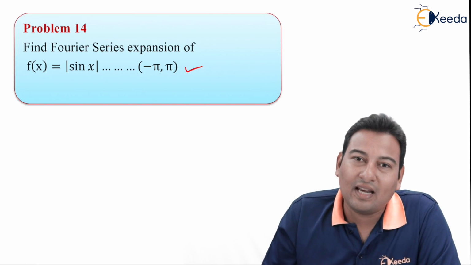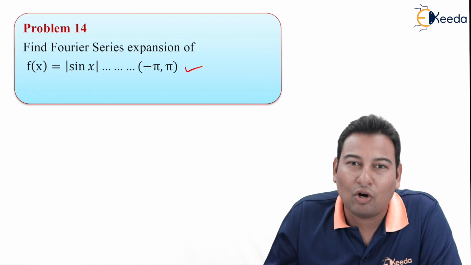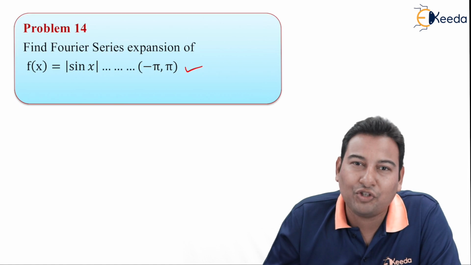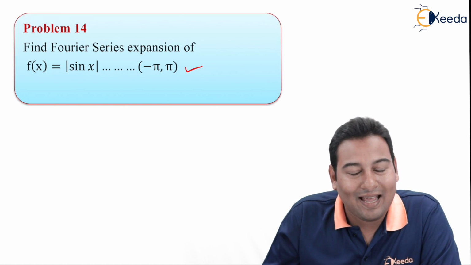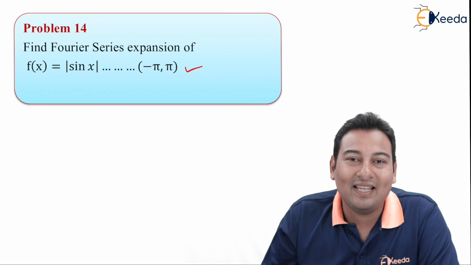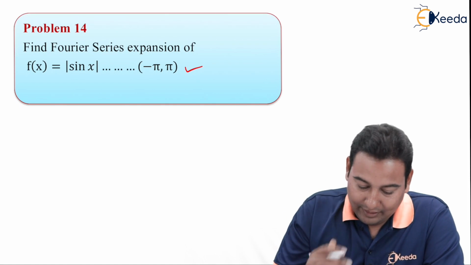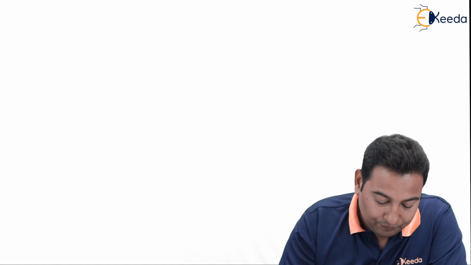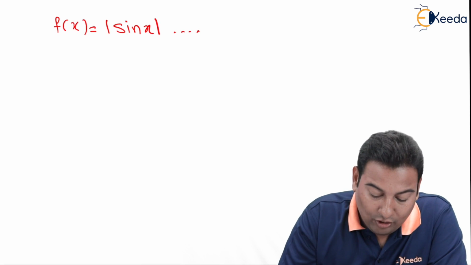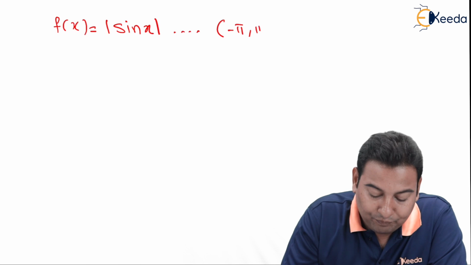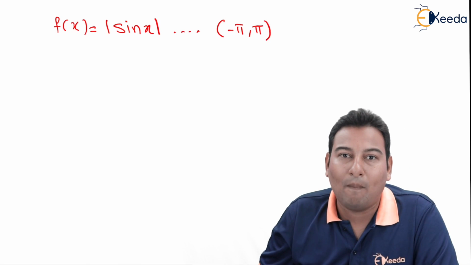As discussed in the last problem, the definition of mod. Do you remember what is the definition of mod? Mod is positive in the positive interval and negative in the negative interval. So here f of x is equal to mod sin x, and the interval is from minus pi to pi.